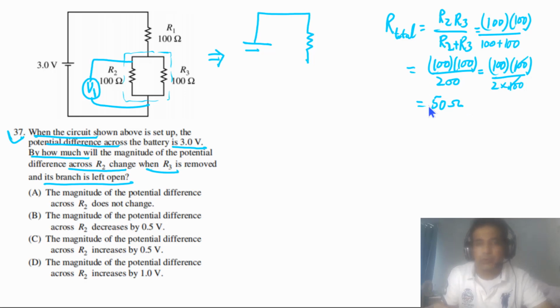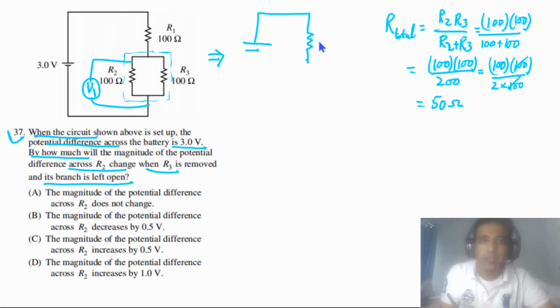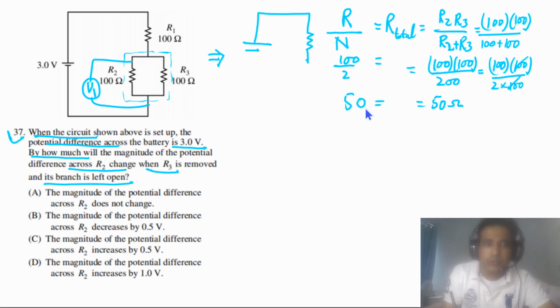We do not need to do this whole process. Simply understand that if resistors are identical and connected in parallel, you can take the resistance of one resistor and divide by the number of resistors. In this case, the resistance of one resistor is 100 and we have two resistors in parallel, so the total resistance is equal to 50 ohms. So this is how you can calculate, but you can also use this method.